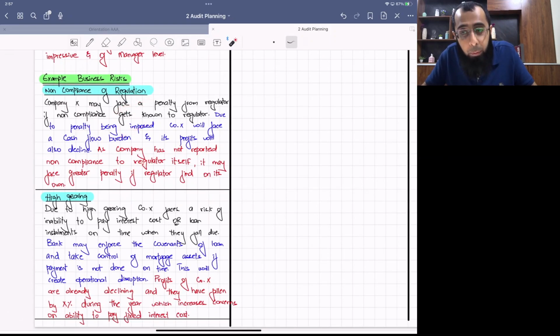Okay. Whenever you write a business risk, you are getting marks for commercial acumen in the professional skill head. You get marks for communication when you give headings and you use proper wording. You get marks for analysis and evaluation when you relate it to the scenario in good manner. You get marks for judgment when you have the ability to pick up the significant risk. Okay? So I have made sure that you have covered all of the things.